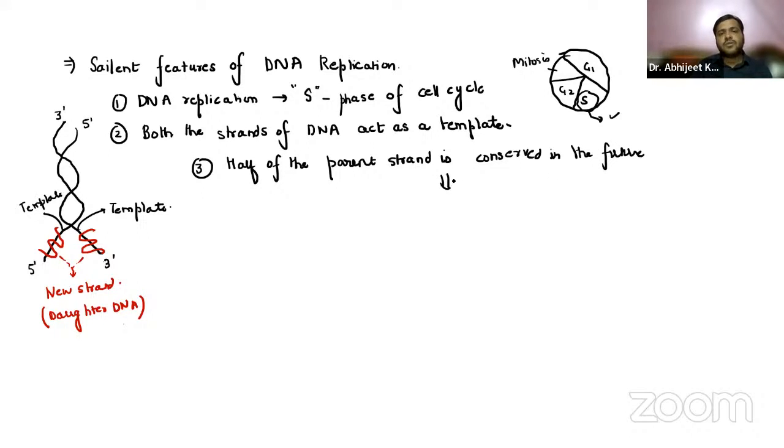Now this is something called the semi-conservative nature of DNA replication.